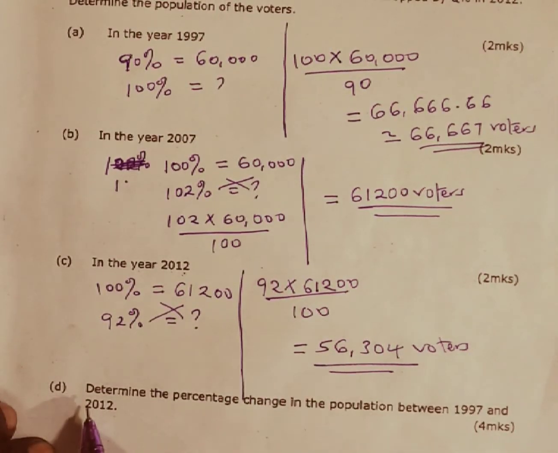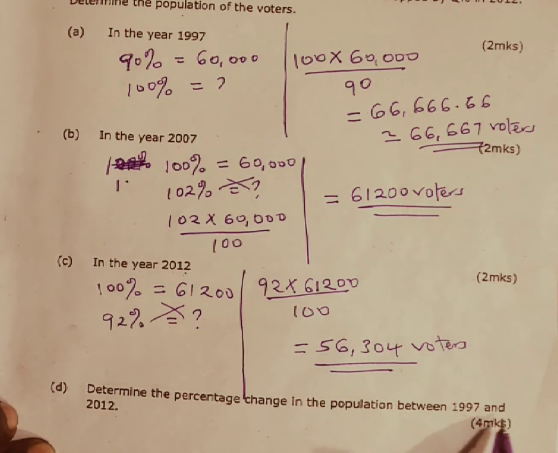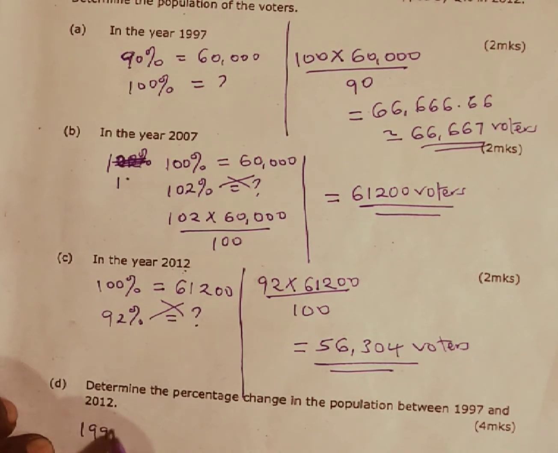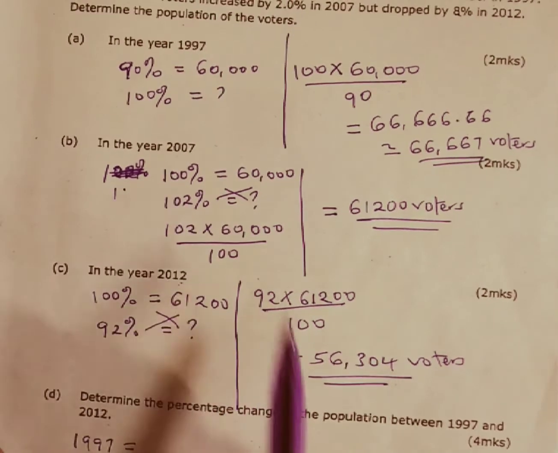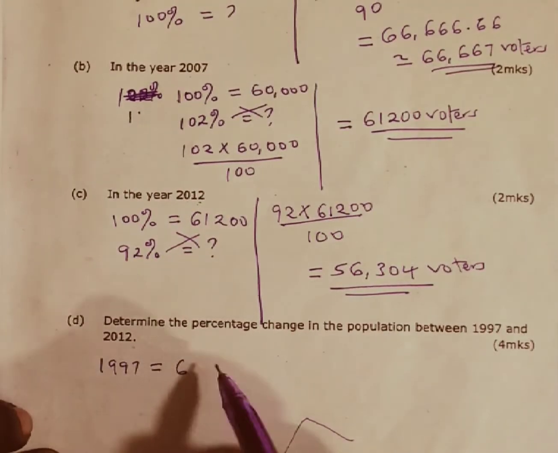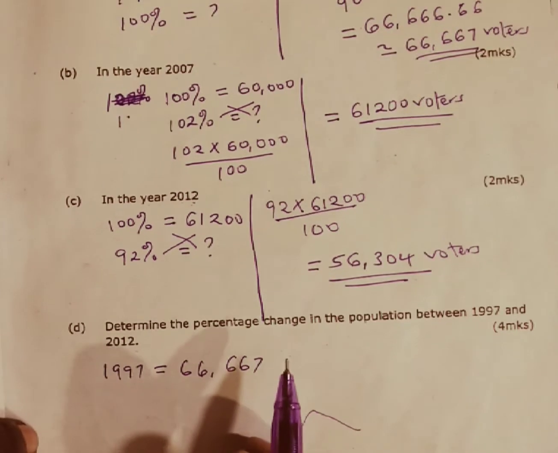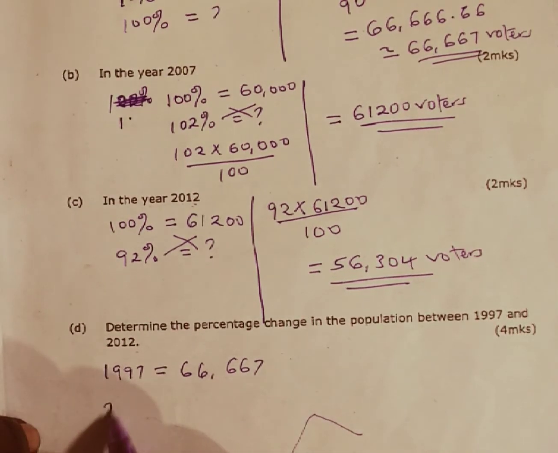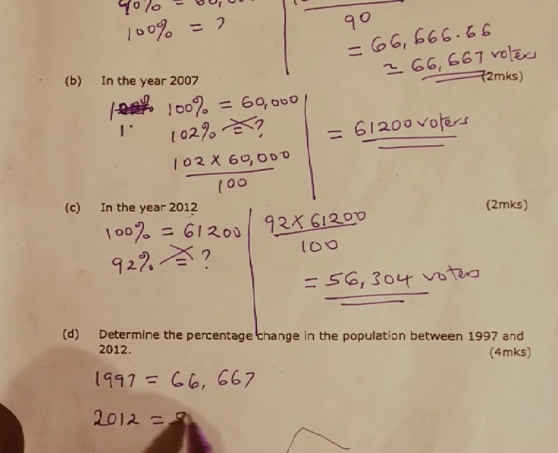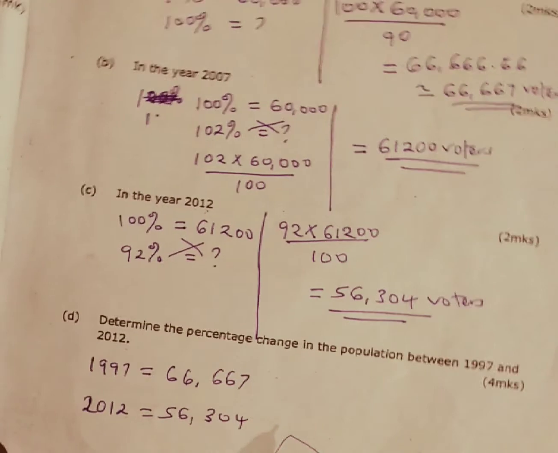Part D of the question: determine the percentage change in the population between the year 1997 and 2012. We need to know the population in the year 1997, and we know that in 1997 we had 66,667 registered voters, and in the year 2012 the number of registered voters is 56,304, and we are supposed to determine the percentage change.